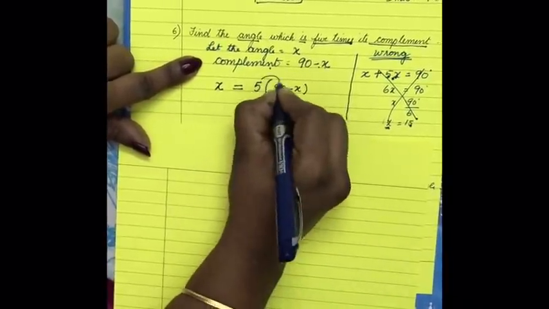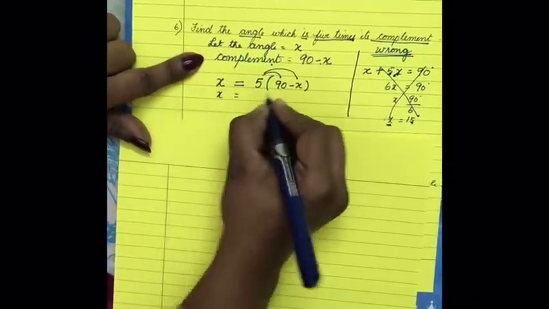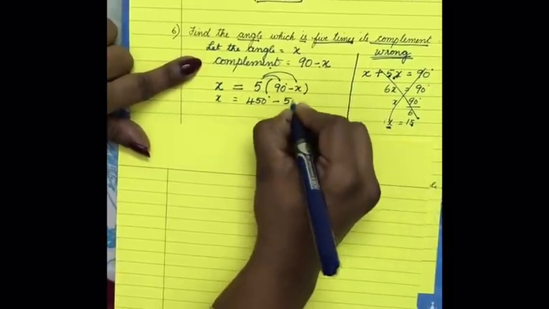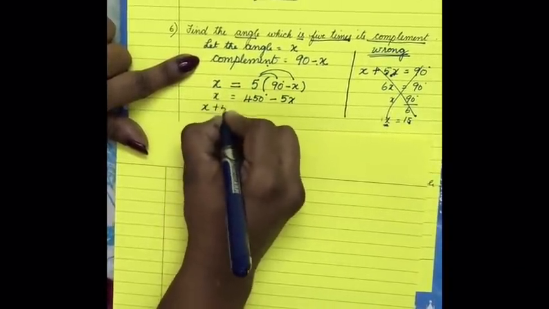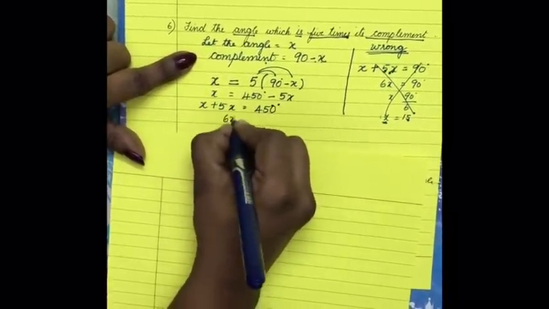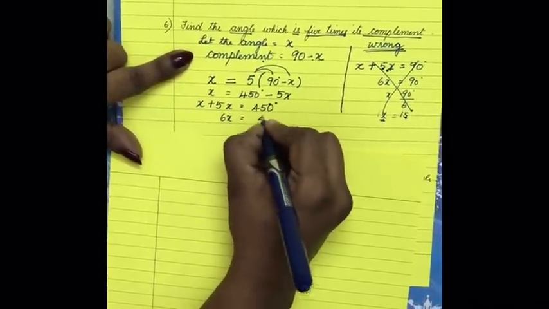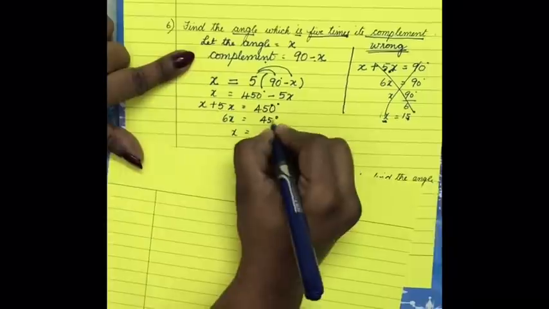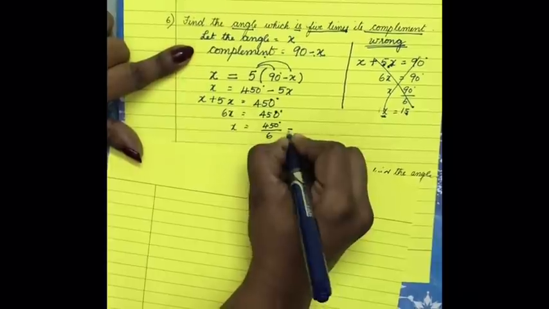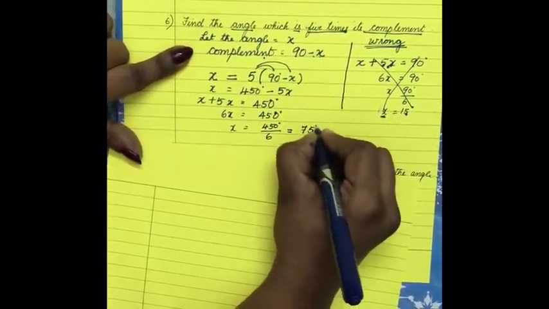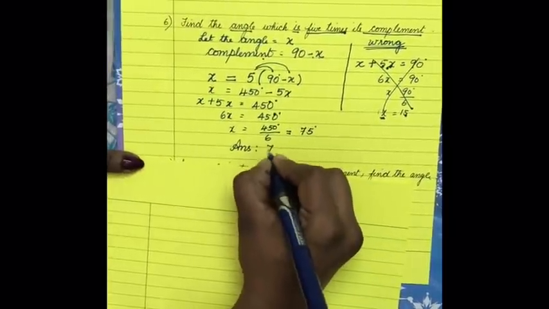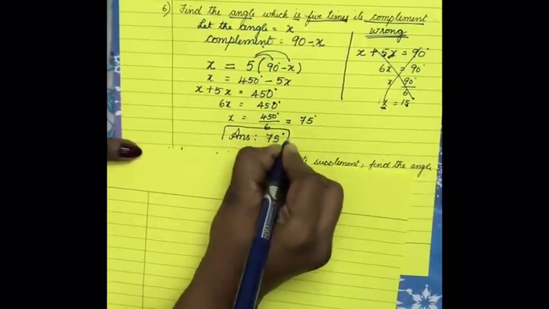Now the solving part. So how will we solve? x is equal to 450 minus 5x. So this x goes that side. x plus 5x is equal to 450 degree. So 6x is equal to 450 degree. So x is equal to 450 degree divided by 6. When you divide this, what you get is 75 degree. So your answer, the angle what you have to find, is actually 75 degree only.